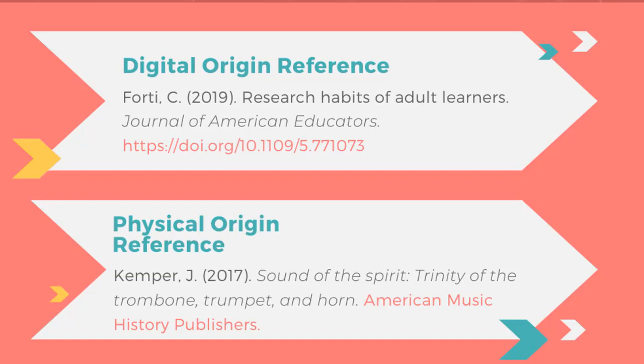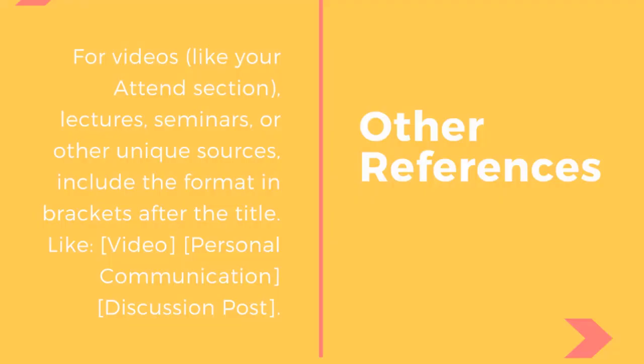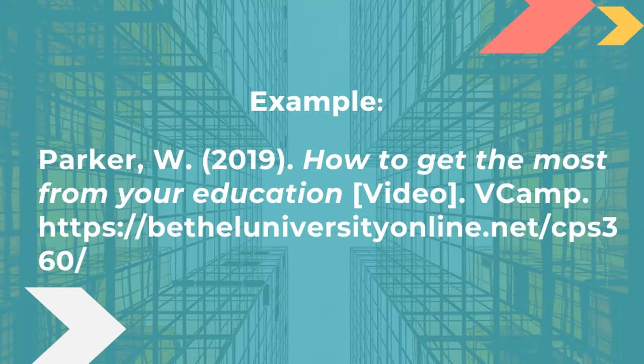If your source is a physical item, such as a book, include the publisher. This might be McNamara, Macmillan, etc. You no longer need to include the city that the work was published in. For sources that come from videos, seminars, or anything that is not printed, you'll also want to include the format of the source after the title in brackets. For example, video, seminar, personal communication.